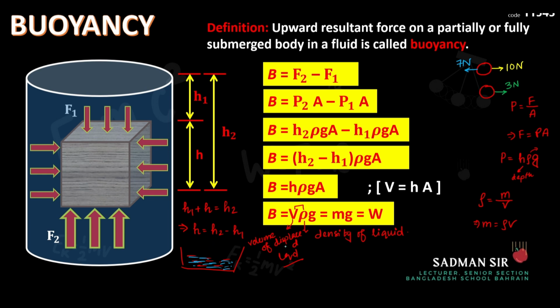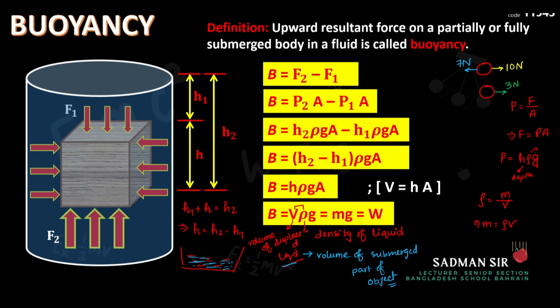So actually the volume of displaced liquid can be replaced by the volume of the submerged part of the object. Here you can see the volume of liquid, then the density of liquid.